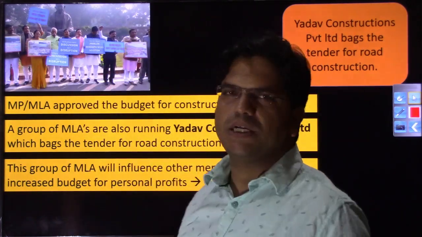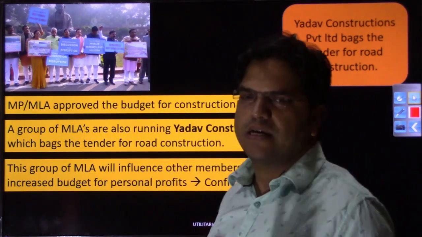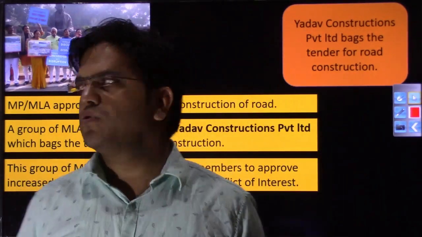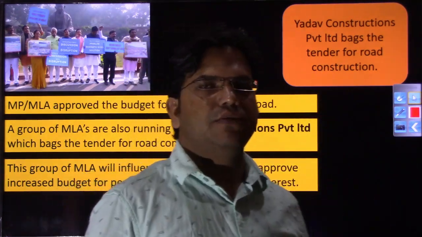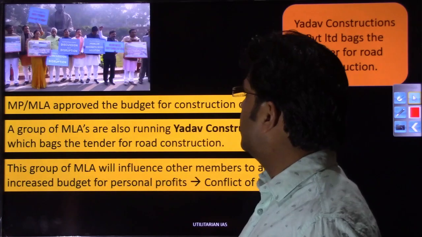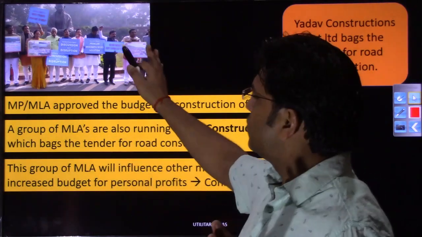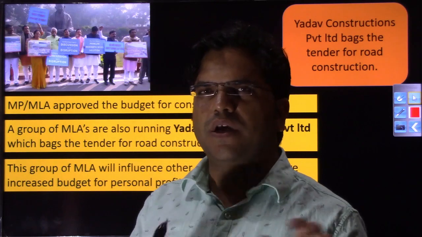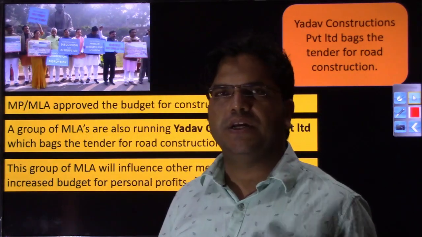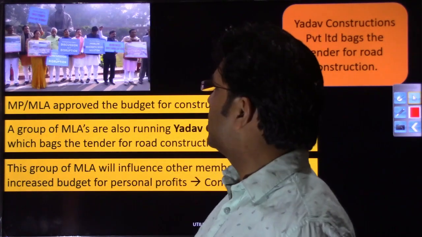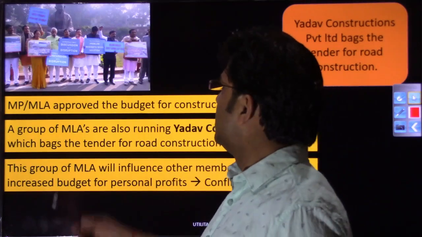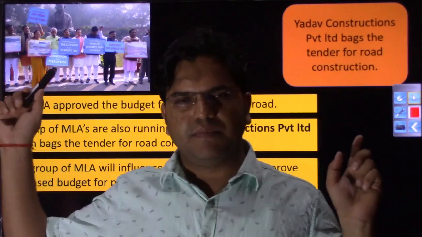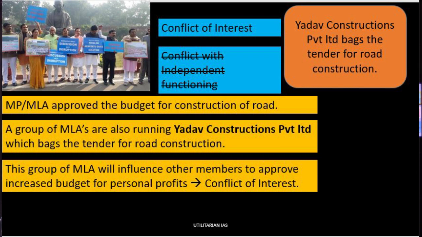So suppose these members of parliament or members of legislative assemblies are also allowed to indulge in private trading. Suppose a group of members of parliament are also running Yadav Construction Private Limited, which is in the construction business. Suppose budget is approved for the construction of roads in Uttar Pradesh, to the tune of 4,000 or 5,000 crores, and a tender is published by the government. This company run by members of parliament, Yadav Construction Private Limited, bags that tender, right? What will be the impact?